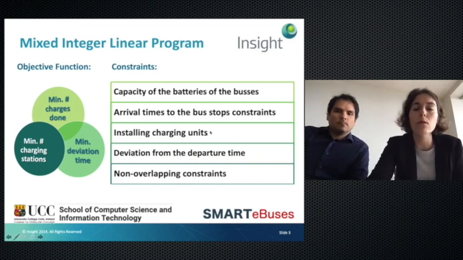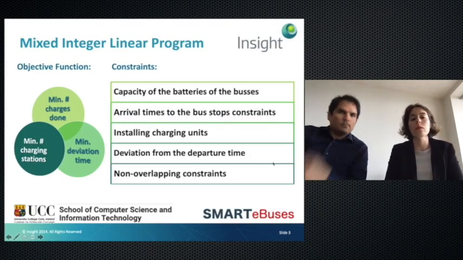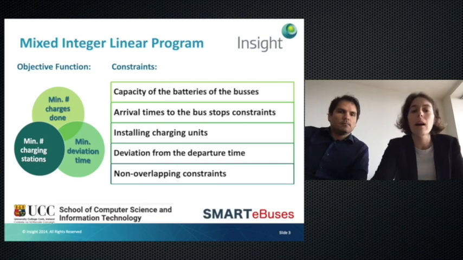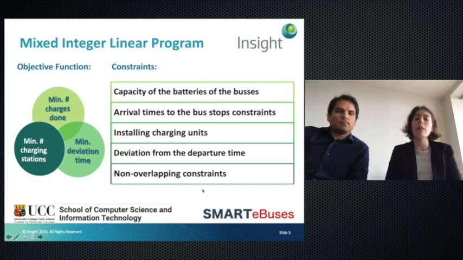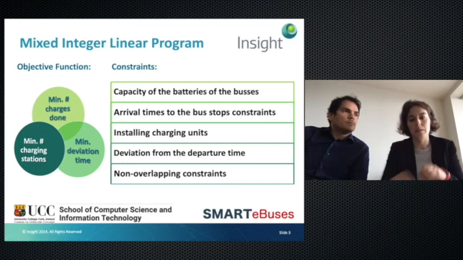Also, the installing charging units: here we decide where to install a charging unit, and the deviation from the departure time, in order to minimize this objective function. We also include some non-overlapping constraints, because we have to ensure that two buses are not charging in the same charging unit at the same time.